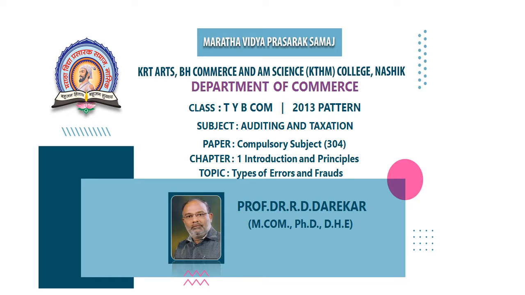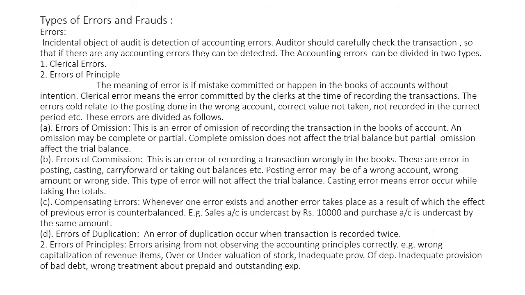Well, we have seen that the incidental objective of auditing is to detect and prevent the errors and frauds. To detect as well as prevent the errors and frauds, audit is undertaken in the organization. At that time it is necessary on the part of the auditor to carefully check the transactions so that if there are any accounting errors, they can be detected.